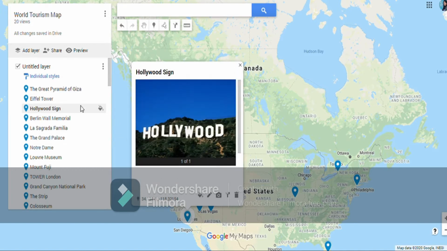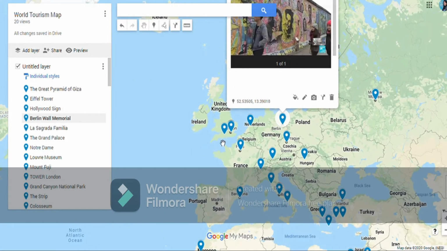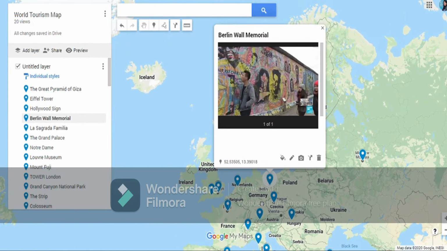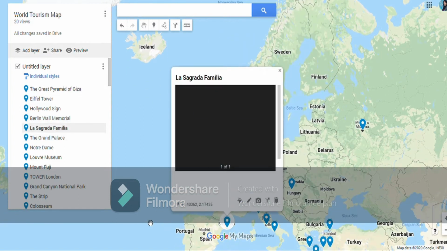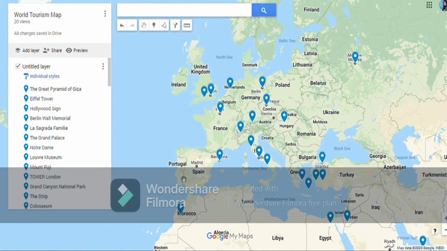Then we have the Berlin Wall monument in Germany. In Germany we have the Berlin Wall. The Berlin Wall was the separation between democratic Germany and the other socialist Germany. Okay, so this is now a very important site for tourism also, the Berlin Wall Memorial. Then we have La Sagrada Familia in the city of Barcelona in Spain. So here we have Portugal, Spain, and in Spain we have Barcelona near the Tyrrhenian Sea, and this is the Mediterranean Sea.